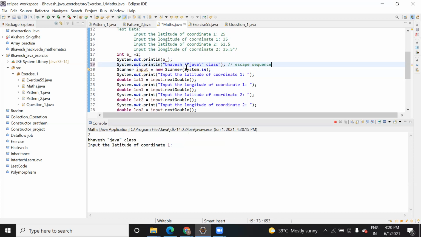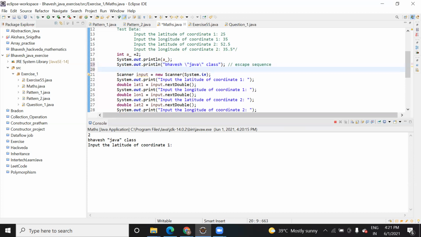Suppose if you want to print a slash here, how are you going to do that? Simply write slash? No, okay. You're saying slash. Between the double quotes, you would write slash, so that will print slash.